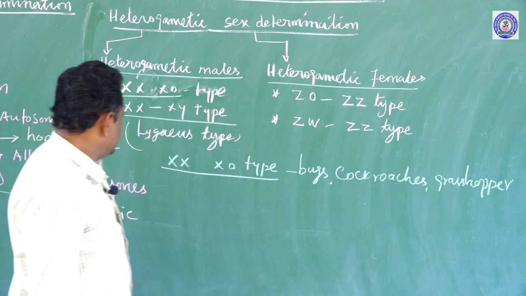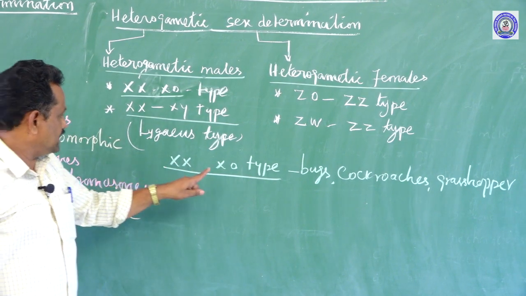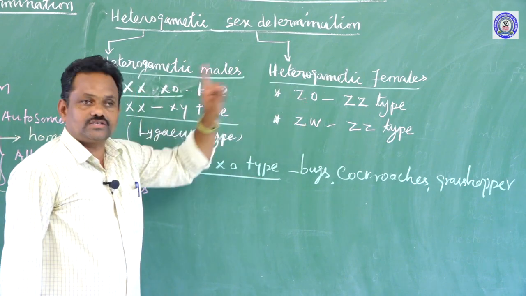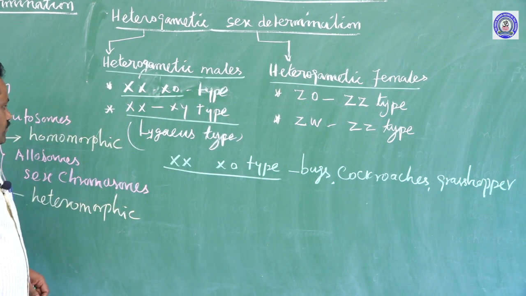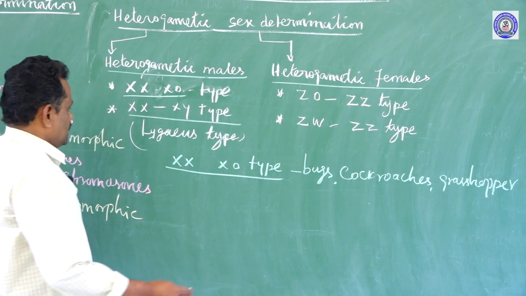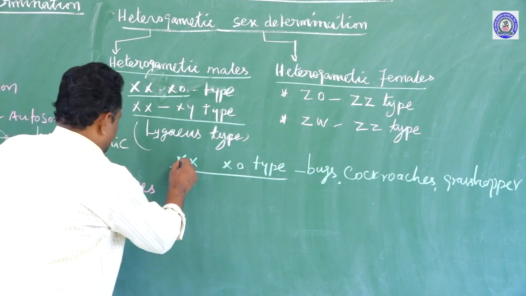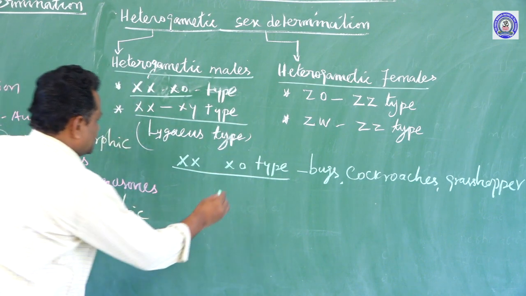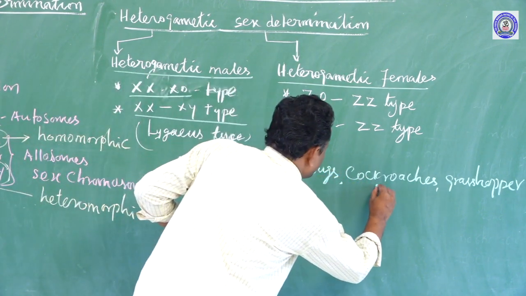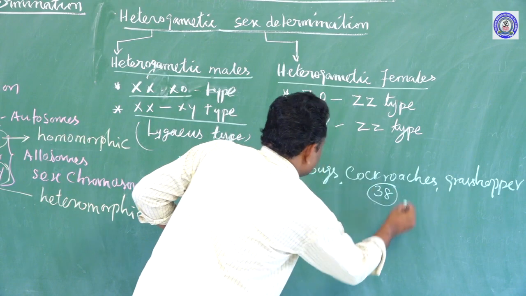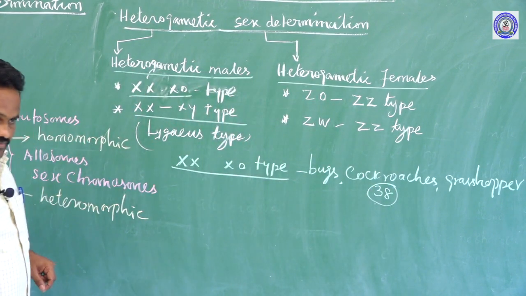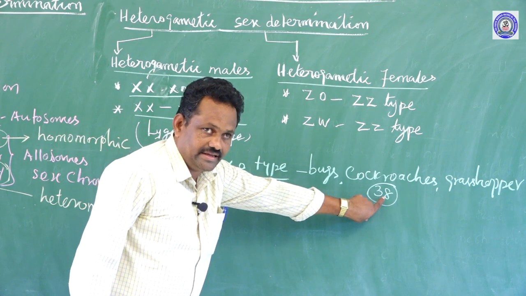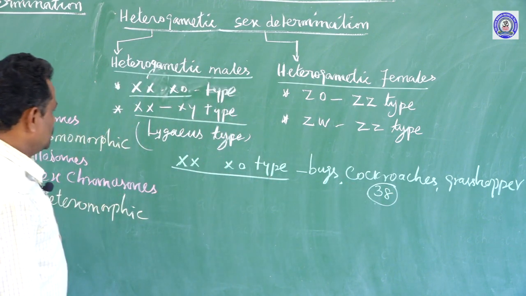So in these organisms, this XX-XO type of mechanism is determining the sex of an individual. Here, if you take cockroach as an example, the total number of chromosomes present in their body cell is about 38. That is, in diploid condition, they have 38 chromosomes.